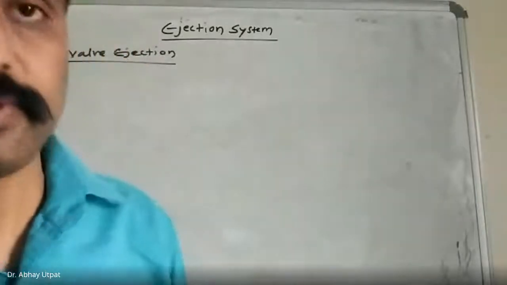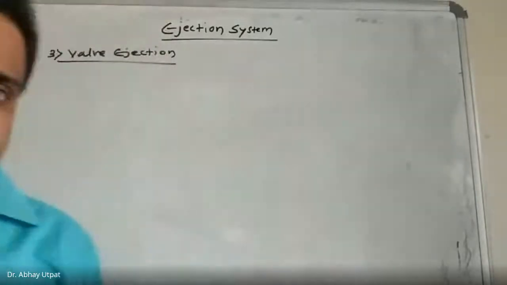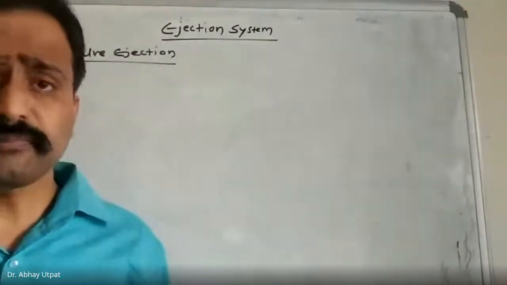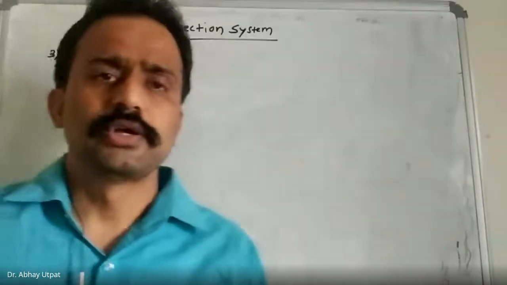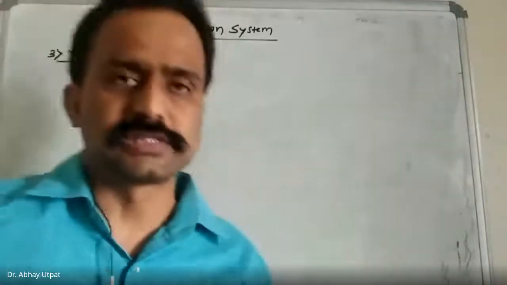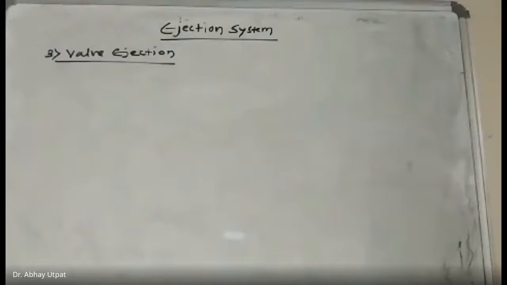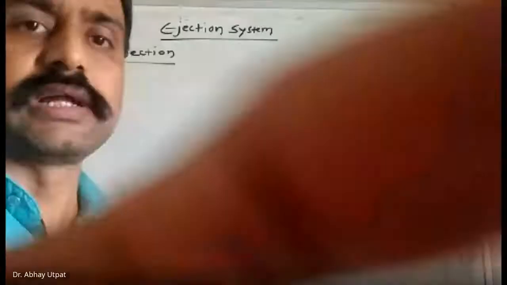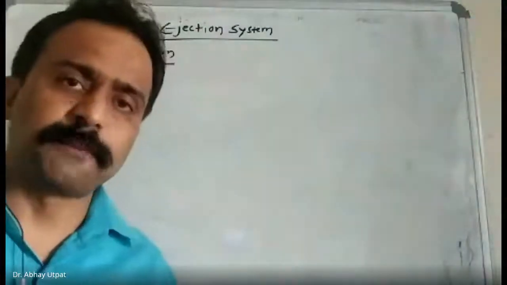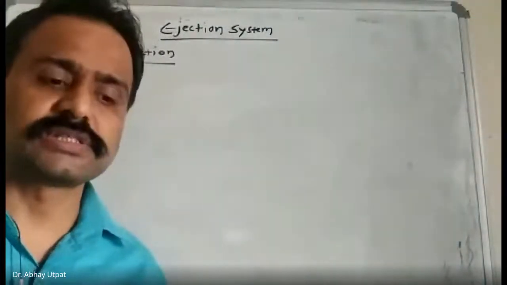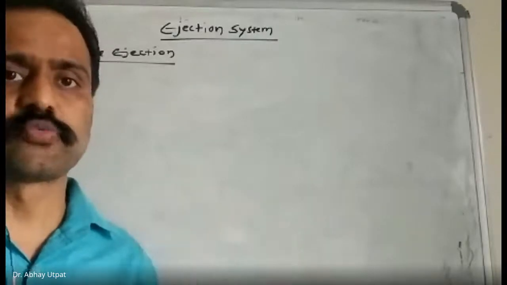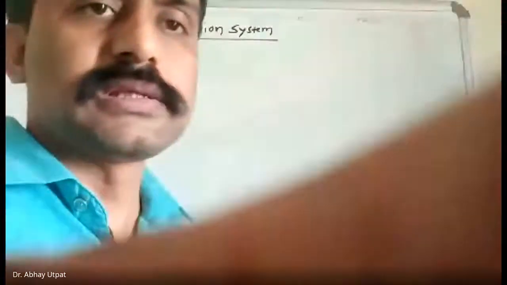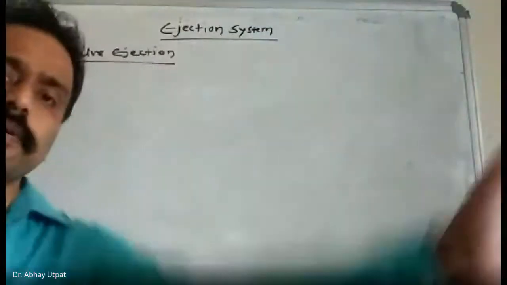By now you have studied the pin ejection system, so pins are there and they are going to eject the components. But there are certain limitations to using only pin type of ejection system, and hence I gave you the list of systems yesterday. That list includes: first, pin ejection system; second, sleeve ejection system; third, wall ejection system; fourth, air ejection; and fifth, stripper plate type ejection.